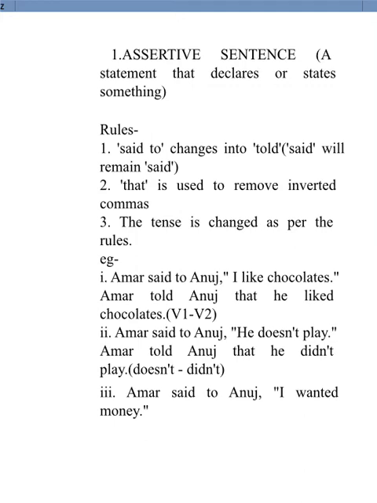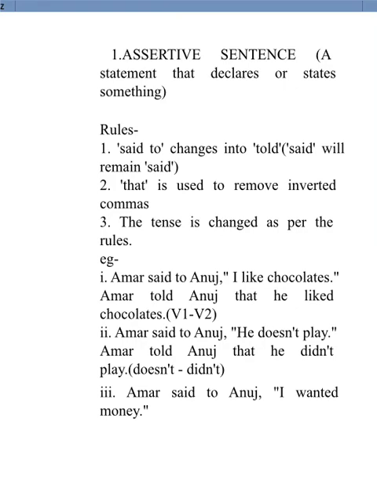Let's take up three different examples. The first example is Amar said to Anuj, I like chocolates. Now in this sentence, let's apply the rules that we have just read. Said to has been transformed into told. After that, to remove inverted commas, you can see that we have made use of the word that. Shifting to the first word under the reported speech part, I. I indicates first person, and we know that first person changes as per the speaker. So here the speaker is Amar, so I has been transformed into he.